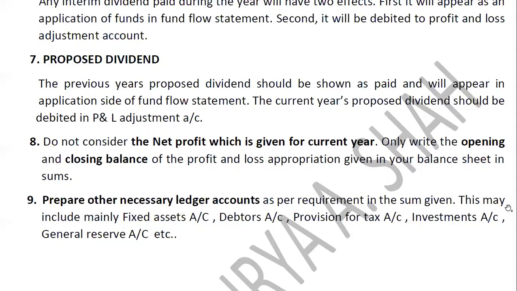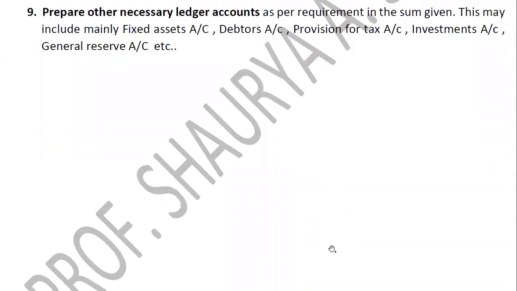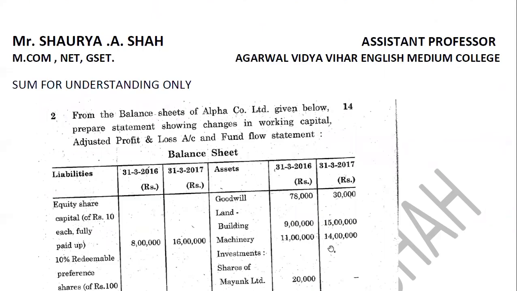In addition to this, it will form your complete 14 marks sum, students. I hope it is clear to each and everyone, right? In the last lecture, we started with theory. Again, I wanted to relate this part with your practical sums. That's why I've taken an additional lecture for this, right? So I hope you are all clear with the key points needed to solve the sum. Now today we'll be seeing only one sum, for your understanding of how sums come in your exam. It is a university sum, VNSU 2018, which we'll be solving in the later part of our lecture, right? It is a complete traditional sum which comes for your fund flow and includes your entire chapter.